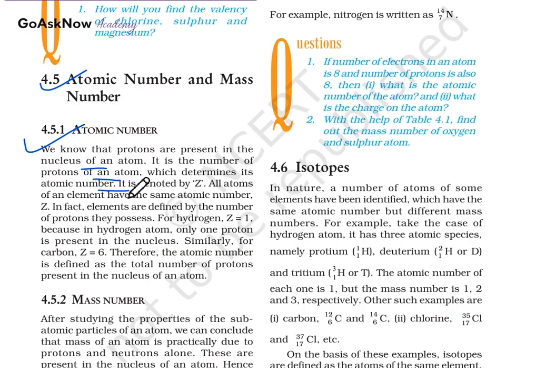Atomic number is denoted by Z, and all the atoms of an element have the same atomic number Z. In fact, an element is defined by the number of protons. For hydrogen, Z is equal to 1, because in a hydrogen atom only one proton is present in the nucleus. Similarly for carbon, Z is equal to 6. Therefore, the atomic number is defined as the total number of protons present in the nucleus of an atom.